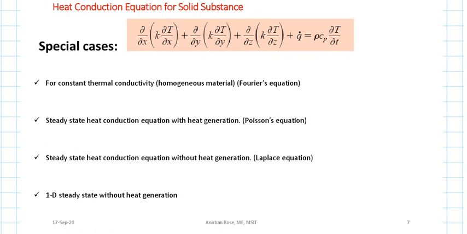Now see some special cases. The first one is for constant thermal conductivity. If the thermal conductivity is constant, that means K is constant. K is constant means basically what is the assumption? The assumption is the material is homogeneous.